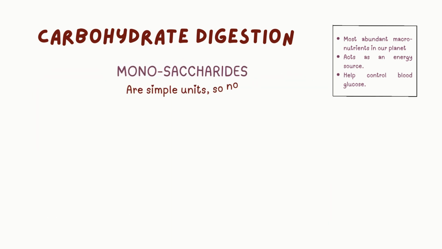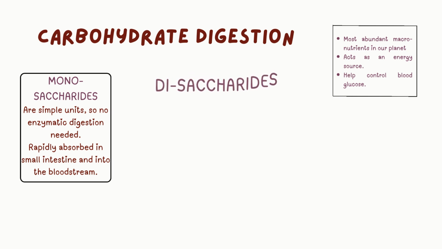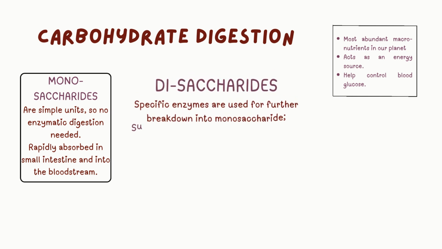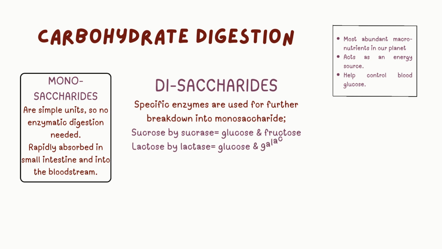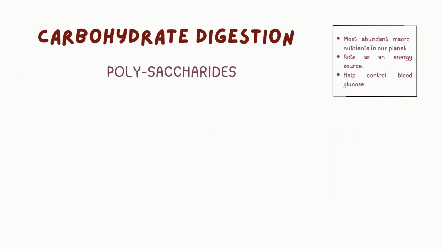Instead, it relies on bacteria to ferment and digest the carbohydrates that the small intestine could not digest. Monosaccharides are already in their simplest form, so no enzymes are required for digestion. They are rapidly absorbed in the small intestine and enter the bloodstream. Disaccharides are broken down into monosaccharides by specific enzymes found in the small intestine such as sucrase, lactase, and maltase.